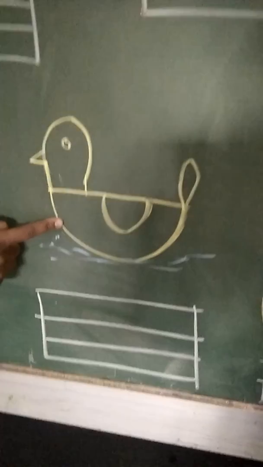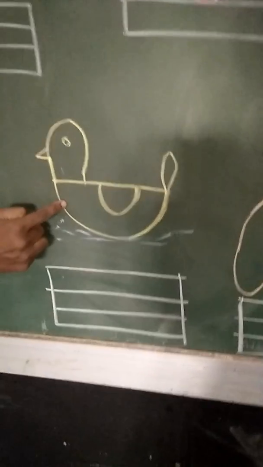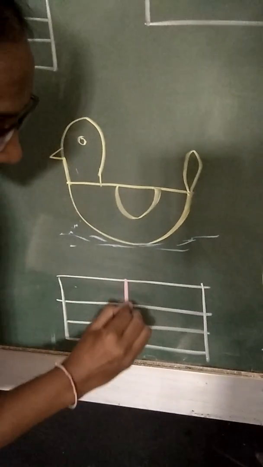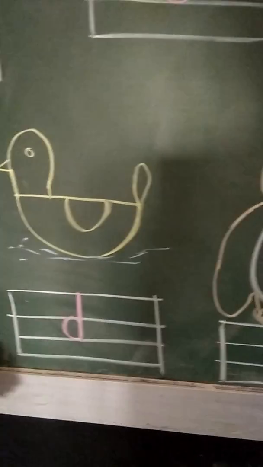What is this? This is duck. What is the color of duck? Yellow. What is the first letter of duck? D. Write down D with me. Small letter D. D for duck.